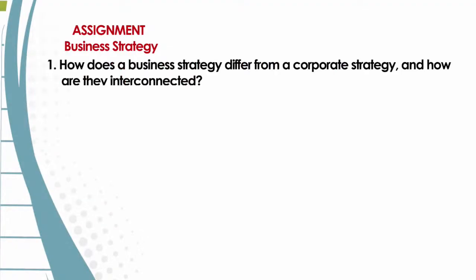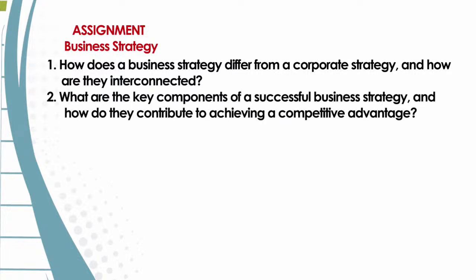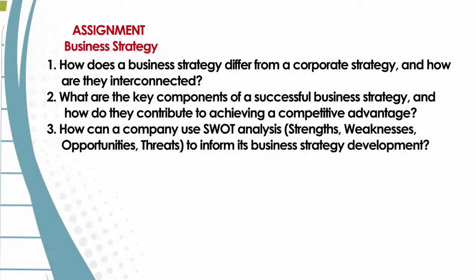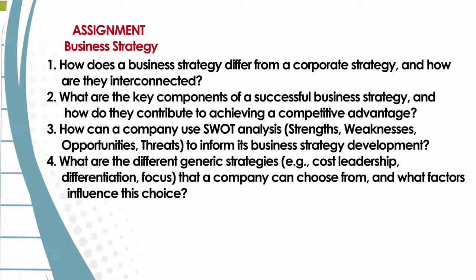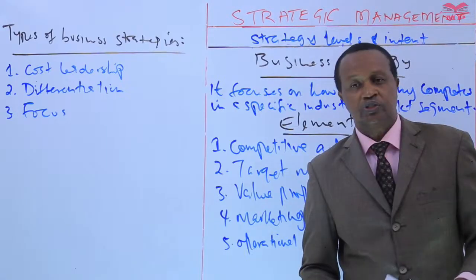This is your homework. 1, business strategy and corporate strategy: how are they interconnected? 2, what are the key components of a successful business strategy and how do they contribute to achieving a competitive advantage? 3, how can a company use SWOT analysis in choosing a strategy, and what factors influence this choice? In our next lesson, we are going to study operational strategy.